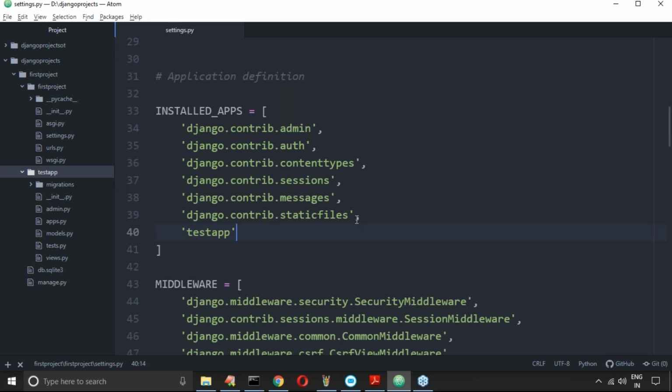Where is the comma? Here, comma. Multiple apps we can take. At the last one, the comma after testapp is not required, but if you add it, no problem at all. Is one project with only one app good programming practice? No. In one project, multiple apps will be there by default. A group of applications itself is treated as a project.